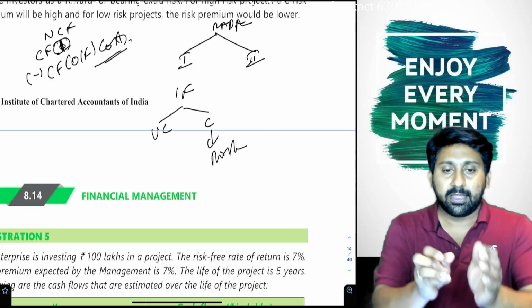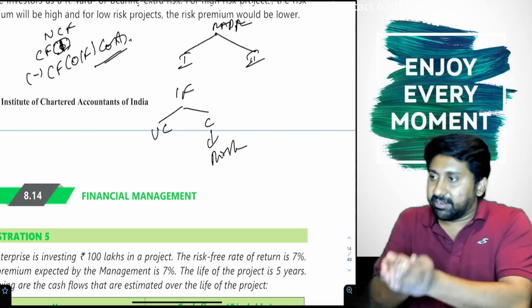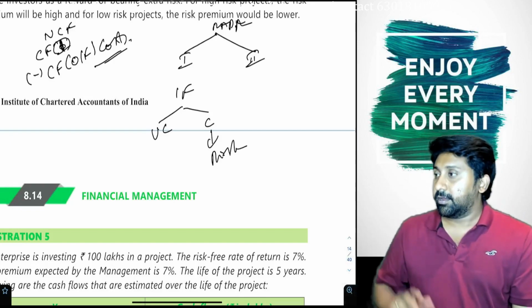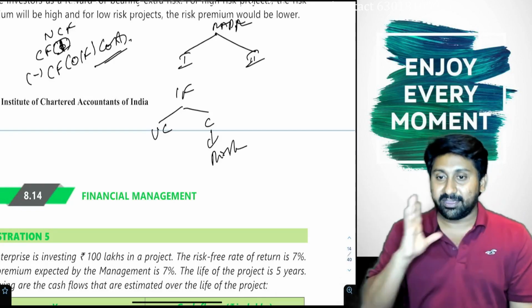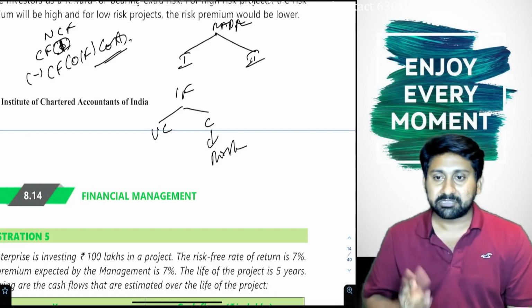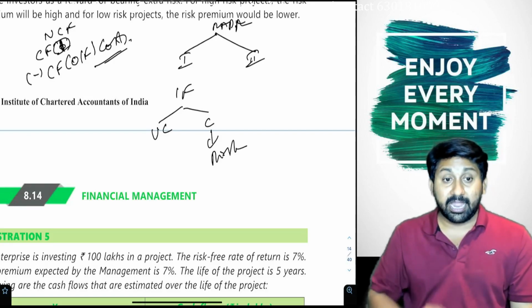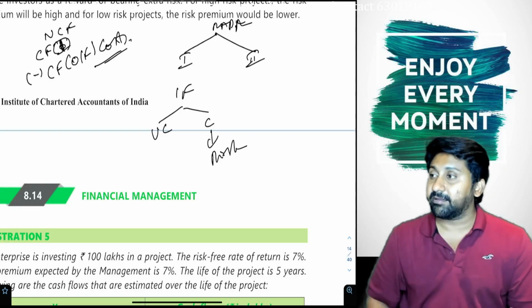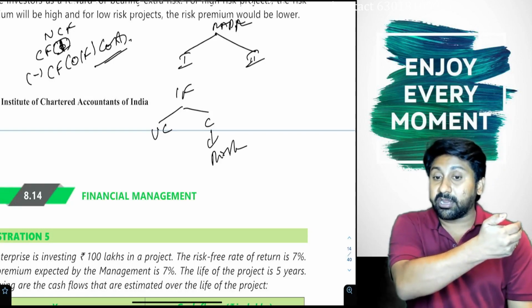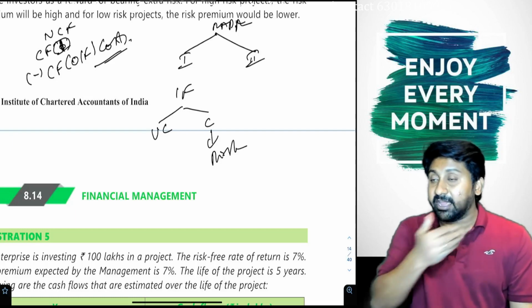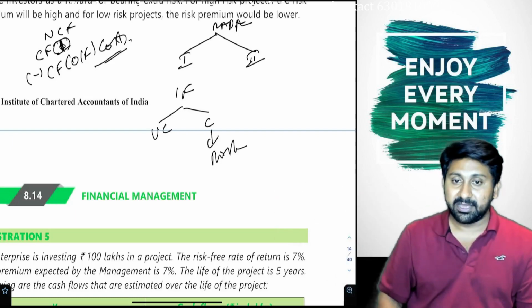See here. Whenever you are investing money in a project, you are not investing in a risk-free place. Sir, I didn't understand. Let me give you an example. I have 1 lakh. I can deposit it in an SBI FD. But I am not depositing in an SBI FD. I am investing in a company's shares.